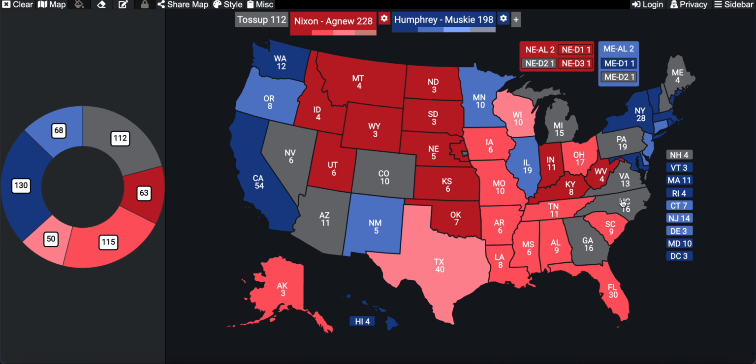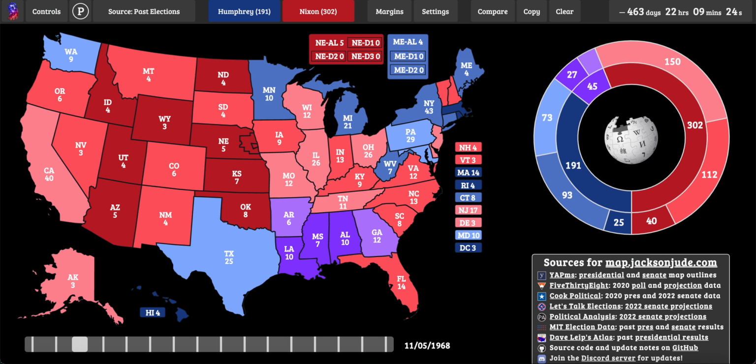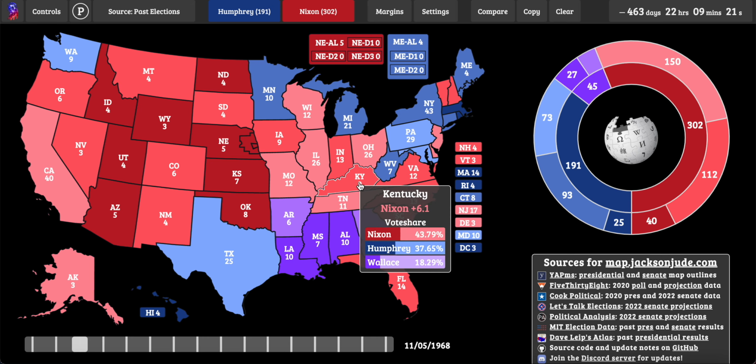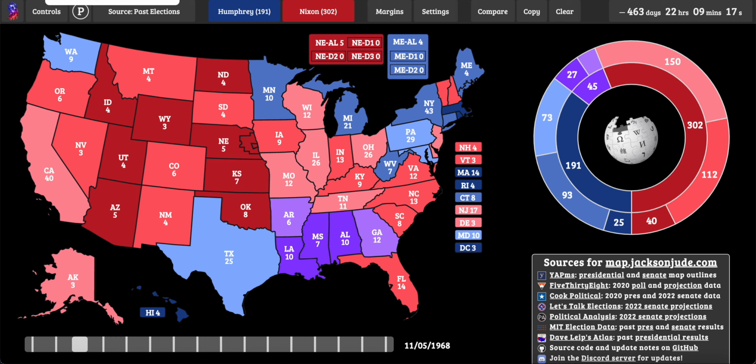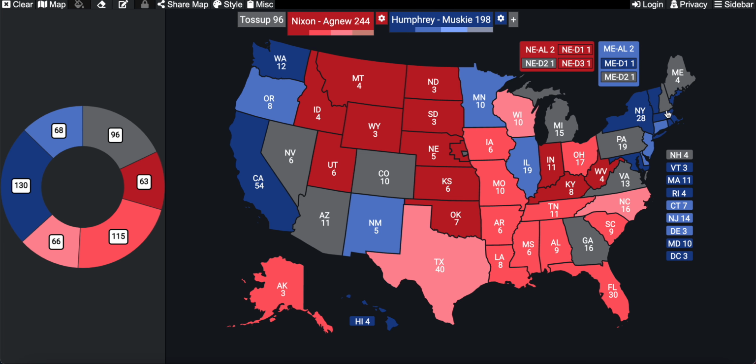And then North Carolina would be lean. Richard Nixon won by around 8 points. And then New Hampshire would actually be lean for him. Richard Nixon performed very, very well in New Hampshire. He is from New York, so yeah.